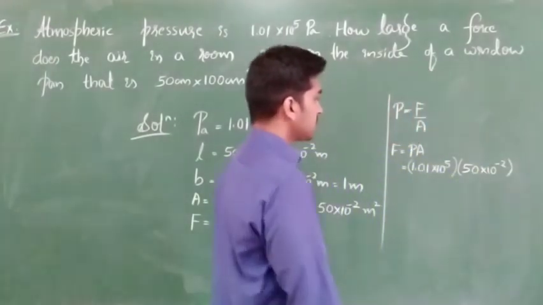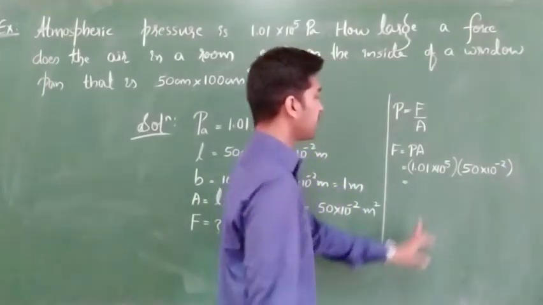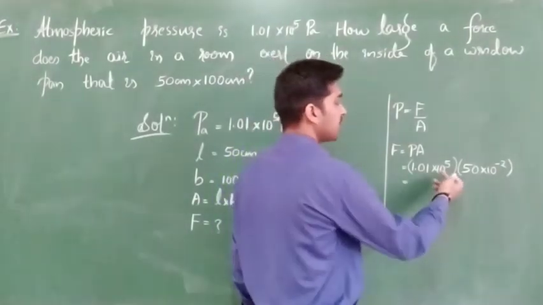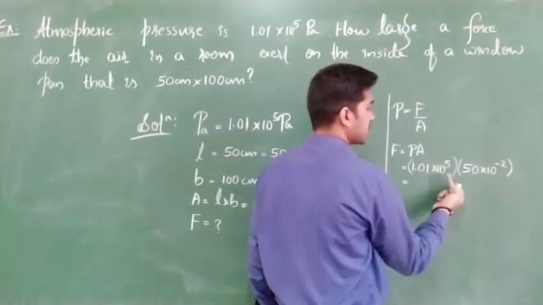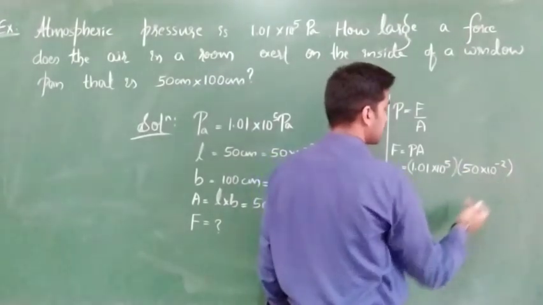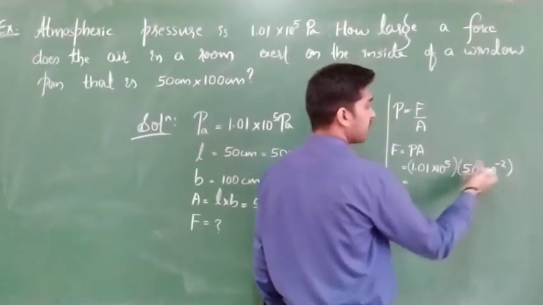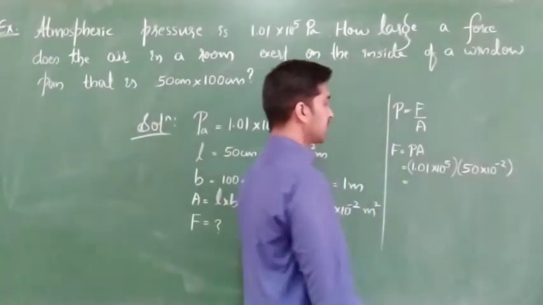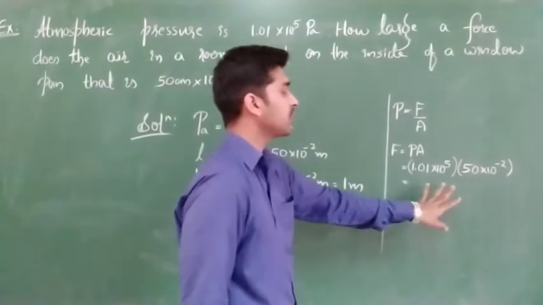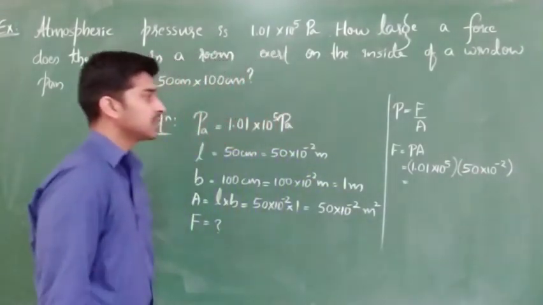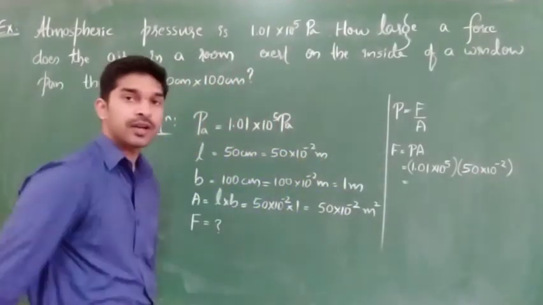Now how to solve this? Cross check how much you are going to get. First of all, just check these two quantities. 10 to the power of 5, 10 to the power of minus 2 means 10 to the power of 5 minus 2, it will be 10 to the power of 3. Then 1.01 into 50, you can write it directly. Clear? Check the value, how much you are going to get over there.